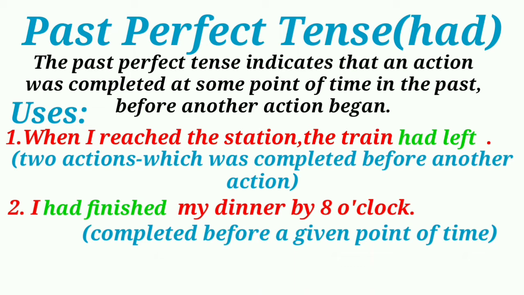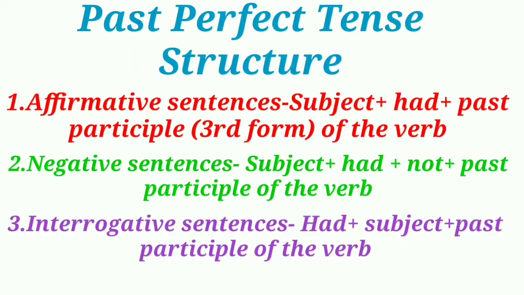To express an action in the past which was completed before another action also in the past. Second one, to denote an action completed before a given point of time. For example, I had finished my dinner by 8 o'clock. To express an action completed before a certain moment in the past. Structure of past perfect tense.